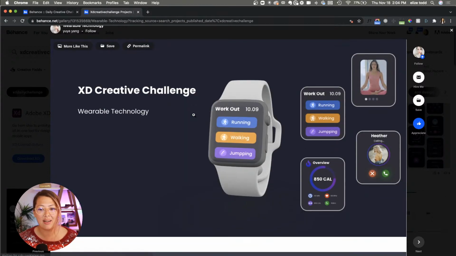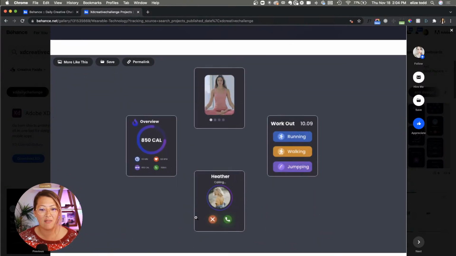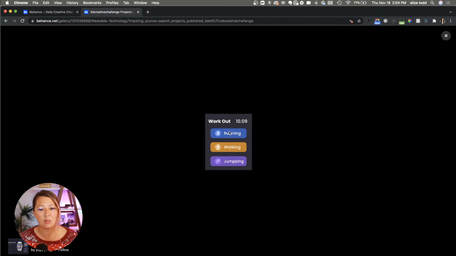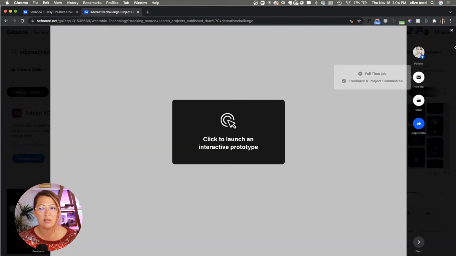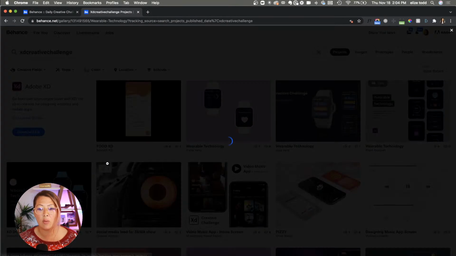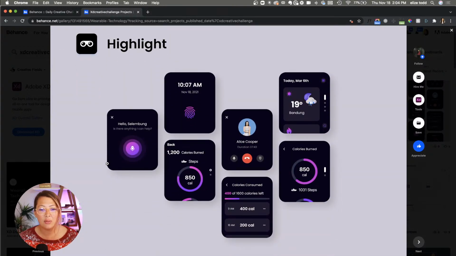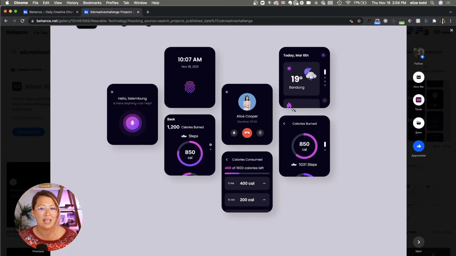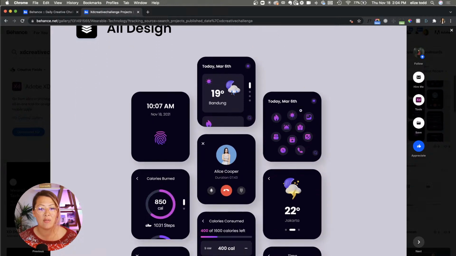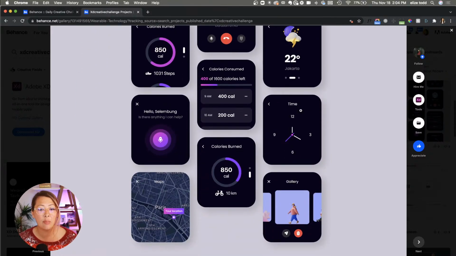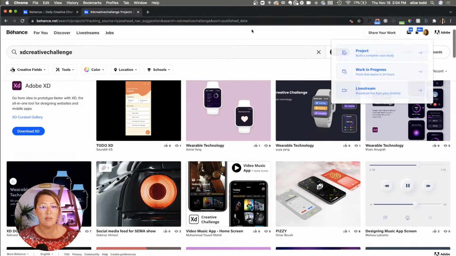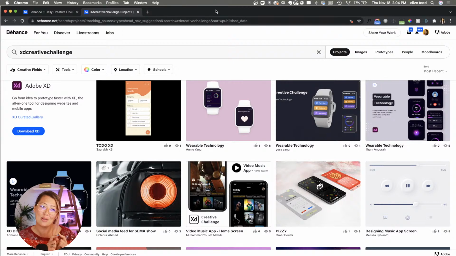We have Yu Yang here. Oh, I like this. Very simplistic, clean. We talked a lot about how in watch design, it's really important to be very simplistic in your designs. So this is really great work. Let's take a look at one more. Ilham, yeah. Ooh. Wow, look at that reaction. I love the additional things that you added here and the visuals that you've added as well. It really pops. Very simple, clean, easy to understand, easy to read. All the great things that you need for creating designs on such a small screen.